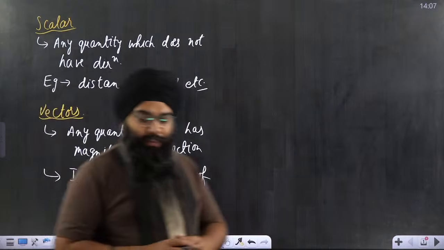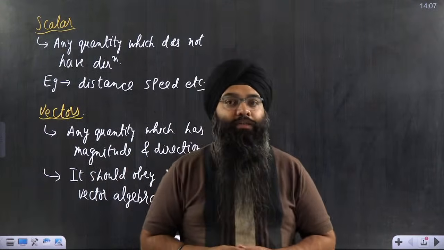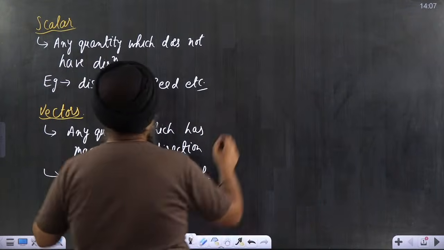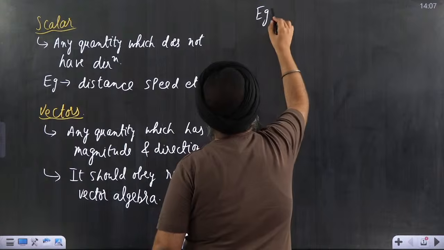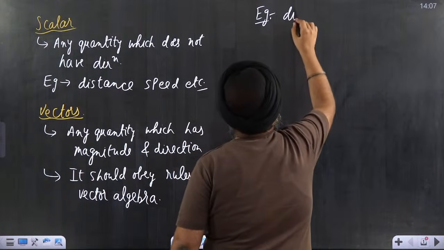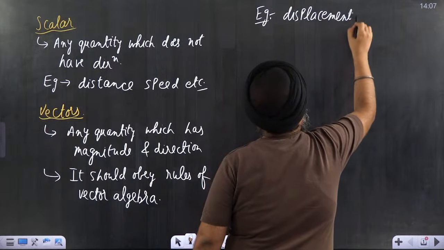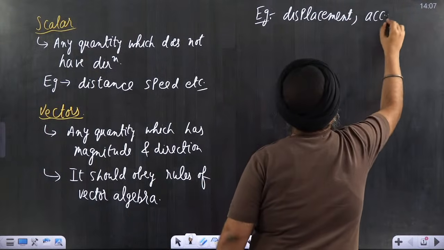So this quantity is basically called a vector quantity. I hope it is clear to you. What are the different examples? Examples are many. In physics, we will discuss a lot of examples. First example is displacement. Then we can talk about acceleration.